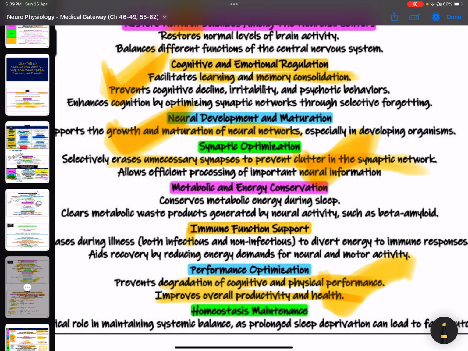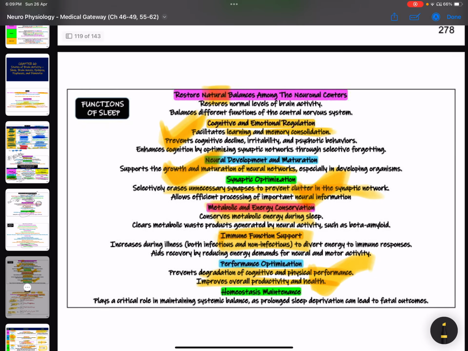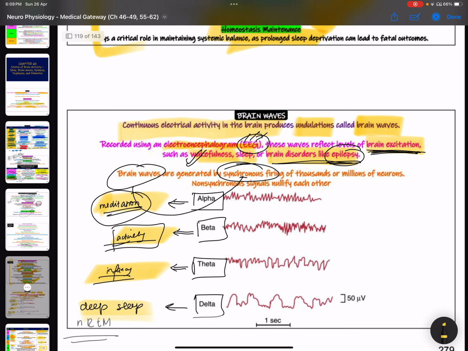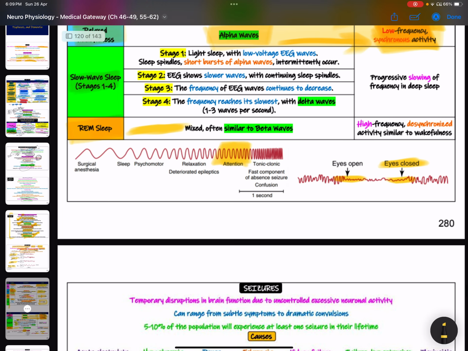Other than that, you can also say, obviously, it helps with memory consolidation, it helps with metabolic and energy conservation, and immune function, and homeostasis is done during sleep. These functions are very easy to memorize. So that's pretty much it. We are completely done with sleep.